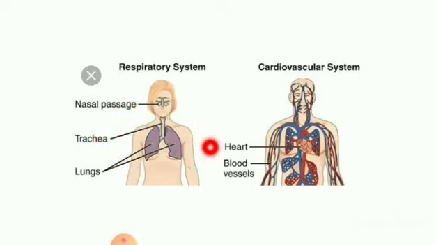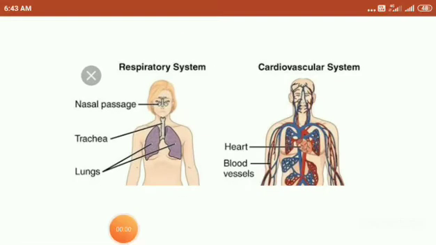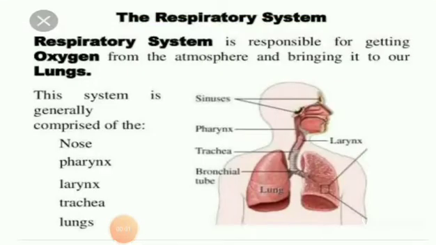This is the important respiratory system in our body. These are the cardiovascular system: heart, blood, vessels. The respiratory system is responsible for getting oxygen from the atmosphere and bringing it to our lungs. The system is generally comprised of the nose, pharynx, larynx, trachea and lungs. Do you understand, children?